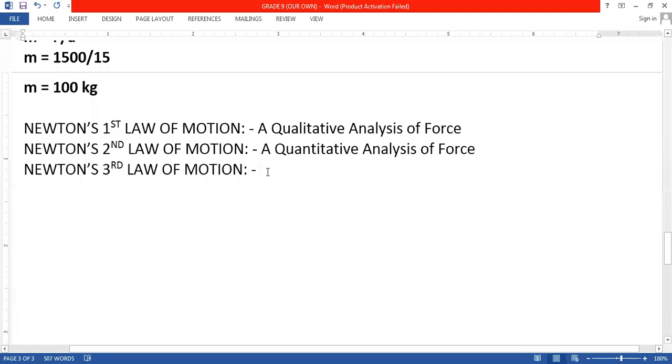Newton's third law of motion tells us how the forces interact, means how one force interacts with another.